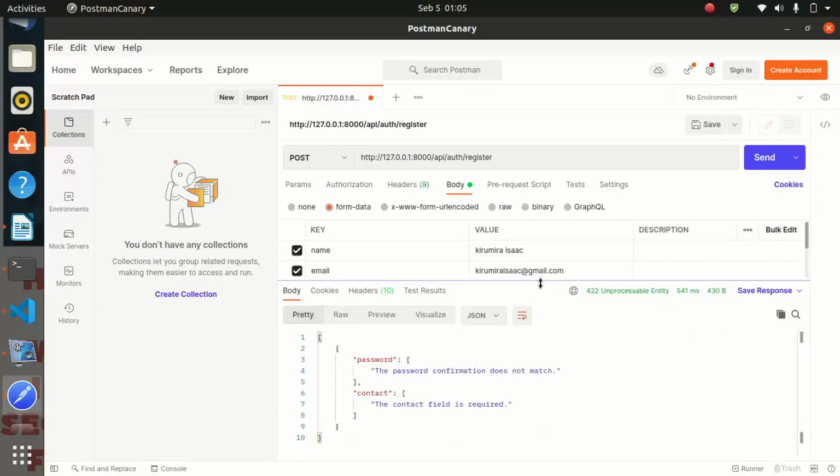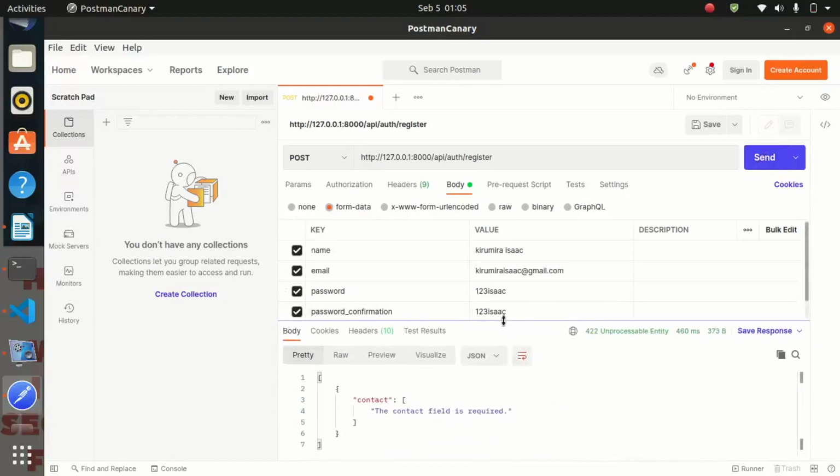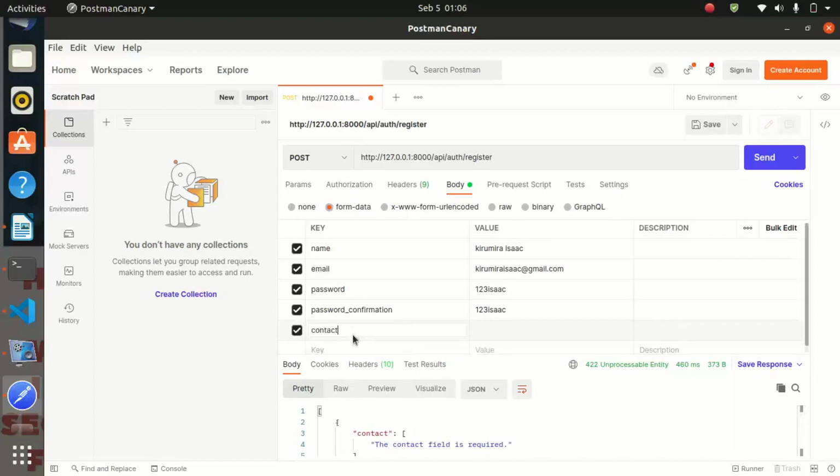So now let us move ahead and make the password to match. If we try to log in, this time that password notification goes away. So now after confirming our password, let us put the contact, and my contact is 256 9939936.